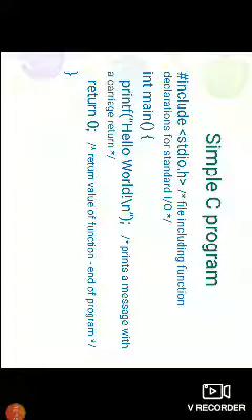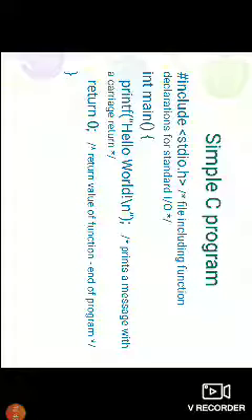So next one is int main. Here int is a data type, and main is a function. In the brackets there is nothing, that means there are no arguments. Here int means we are returning an integer value. So int main, empty parentheses, and open curly braces.